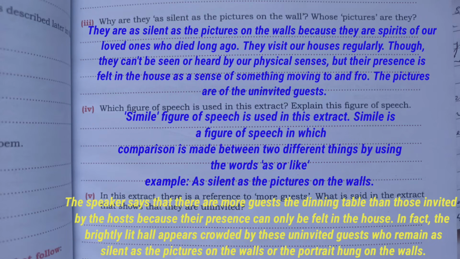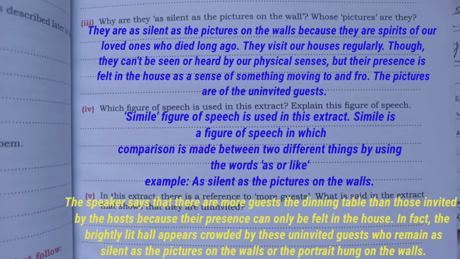Number 5. In this extract, there is a reference to more guests. What is said in the extract that shows that they are uninvited? So the answer will be: the speaker says that there are more guests at the dining table than those invited by the hosts, because their presence can only be felt in the house.